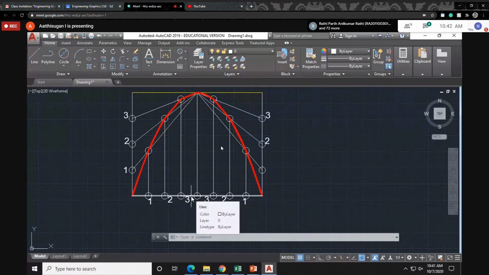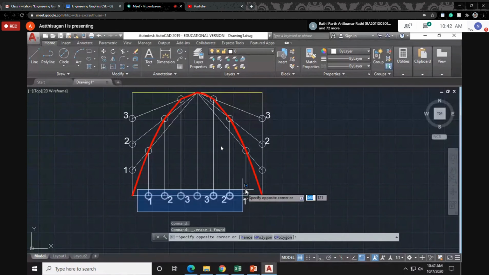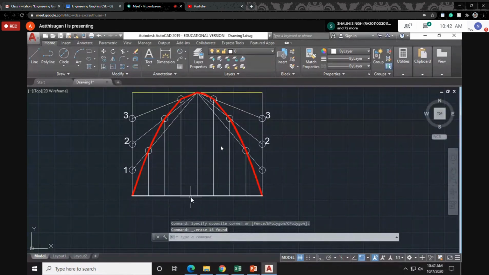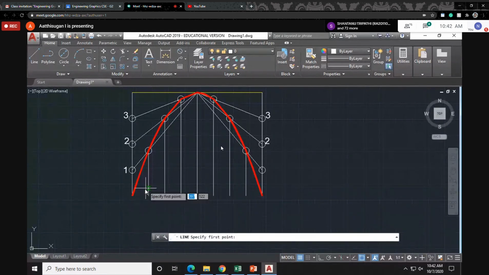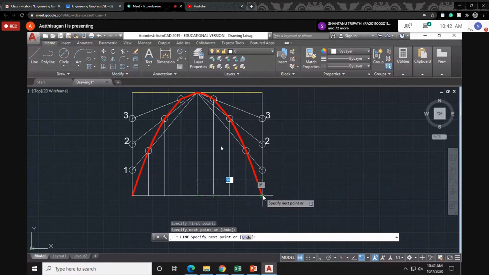Wait. For your case, I delete it. Just delete this one. Draw two lines. Now you can select divide. Select only this half. Number of segments is 4.